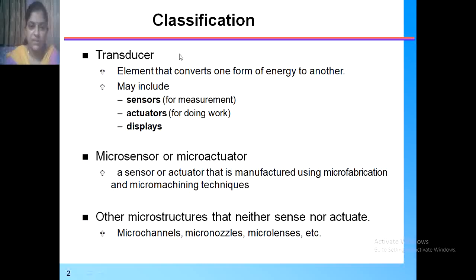In a MEMS system, the transducer, microsensors or microactuators and other microstructures are required, and these components of the MEMS are classified according to their responses as well as according to their work.